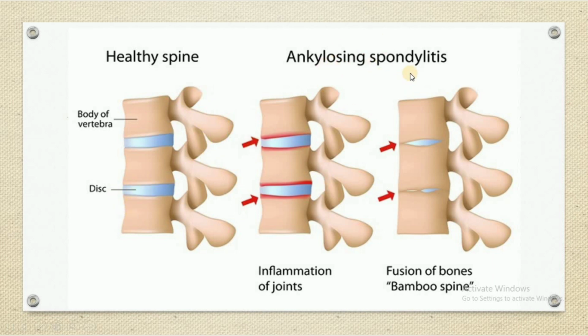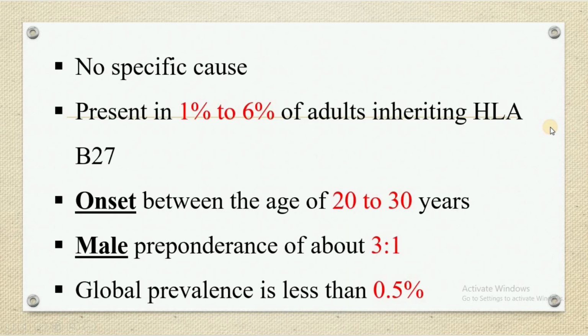In case of ankylosing spondylitis, what happens? There is inflammation of the joints. And in the chronic stage, there is fusion of joints or fusion of bones, which is commonly known as bamboo spine. So this is the disease ankylosing spondylitis.